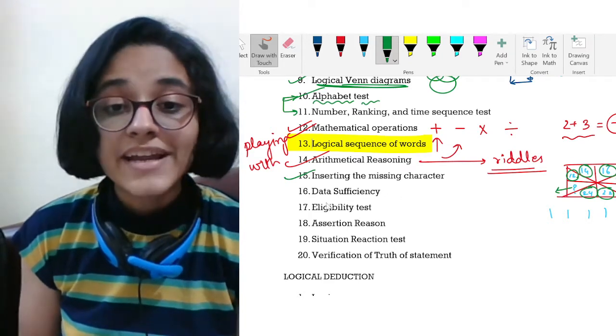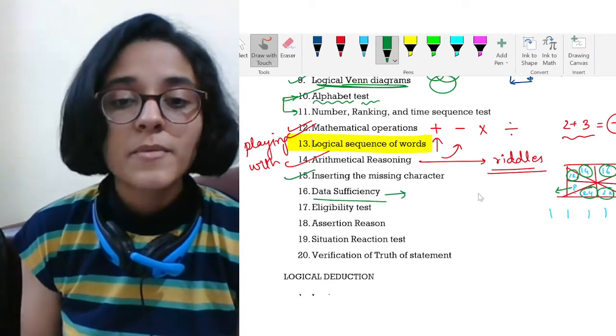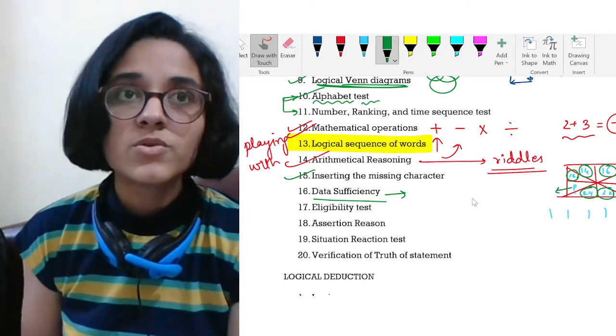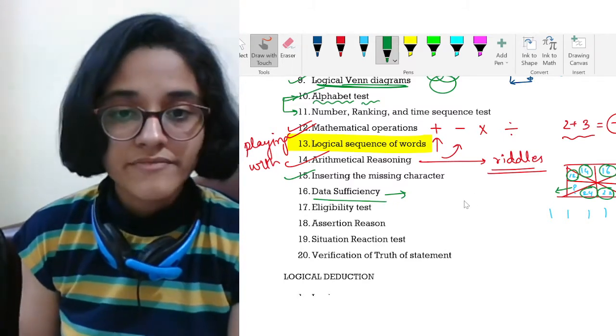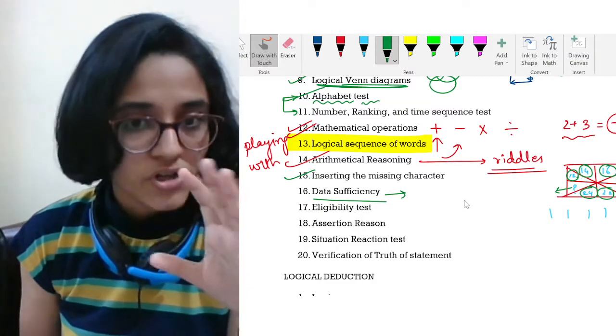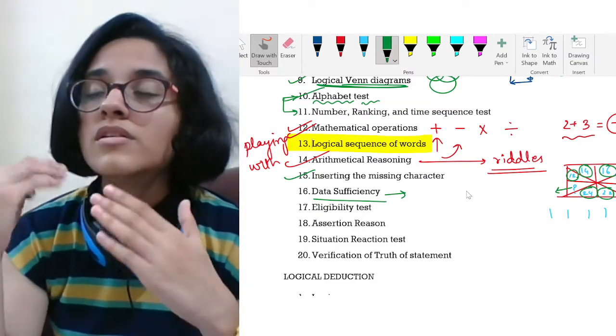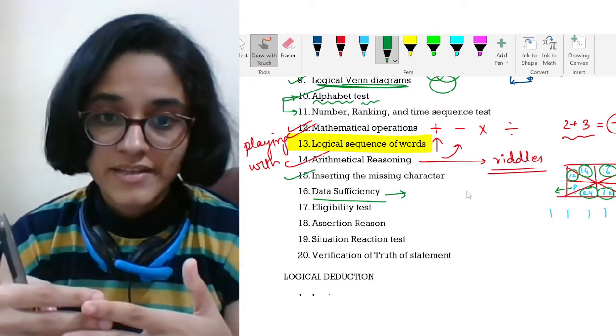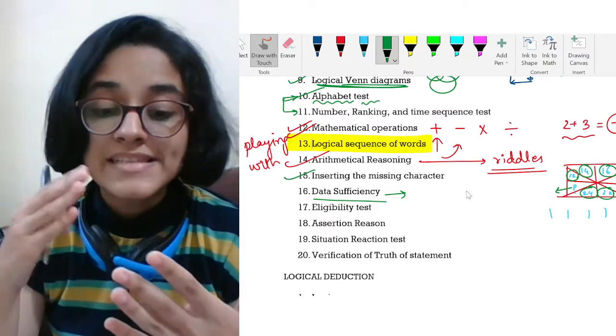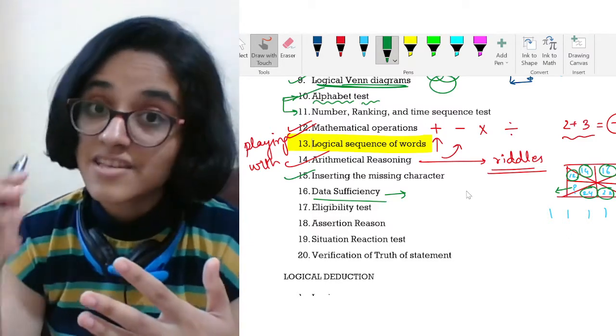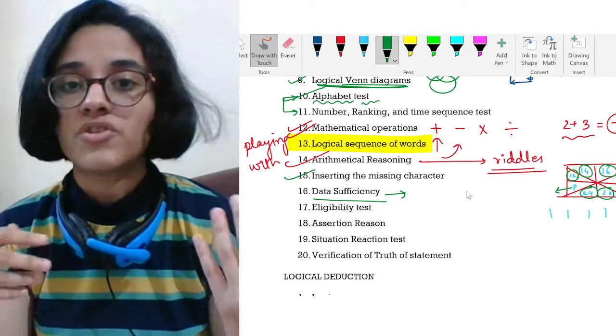Now next we have data sufficiency. When I'm talking about data sufficiency, they would be giving you a paragraph in which there will be some sort of data present. You need to think about that data. You need to check whether the data is sufficient for answering the following question or not.